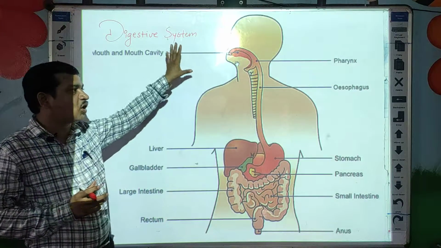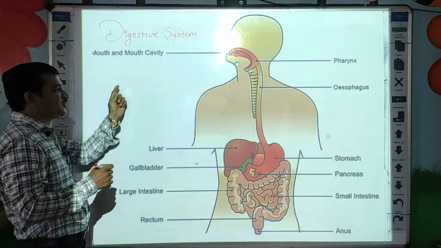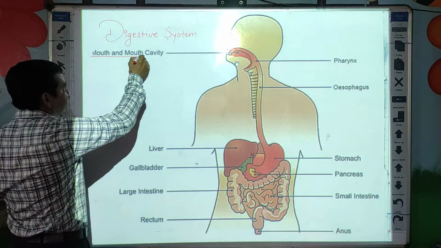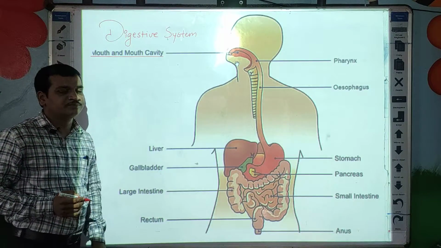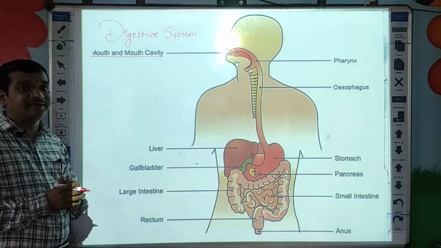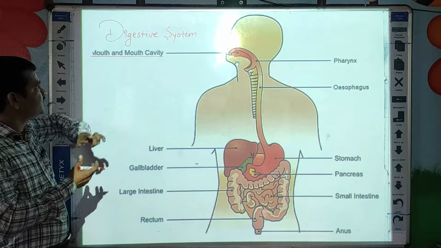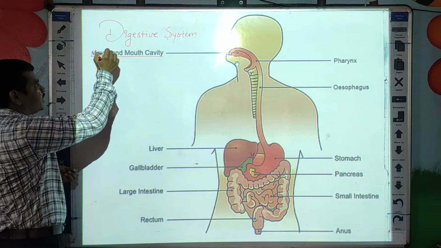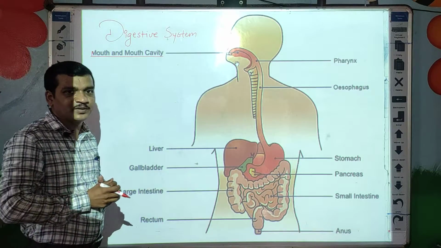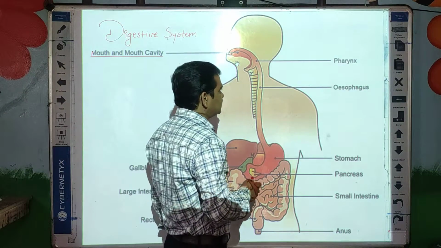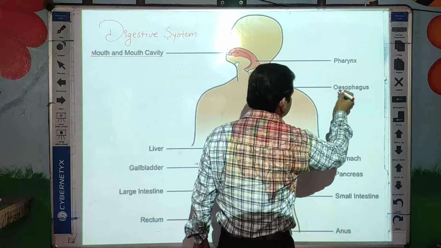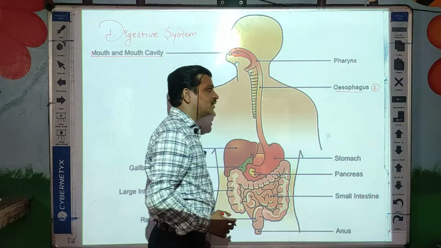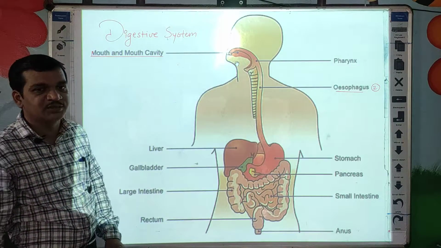So what are the different organs, students? As you can see here, first is the mouth, or we can call it the buccal cavity also. So you can keep in mind this is the mouth and mouth cavity. The second part of the digestive system is the esophagus. The O is silent, students.